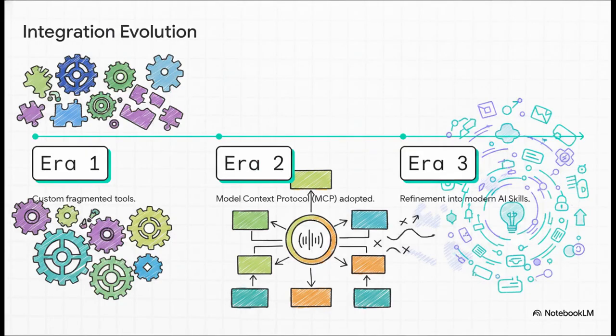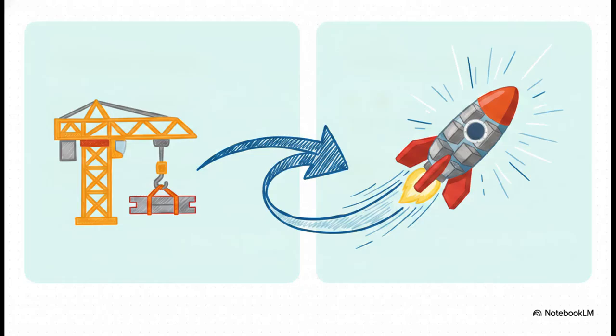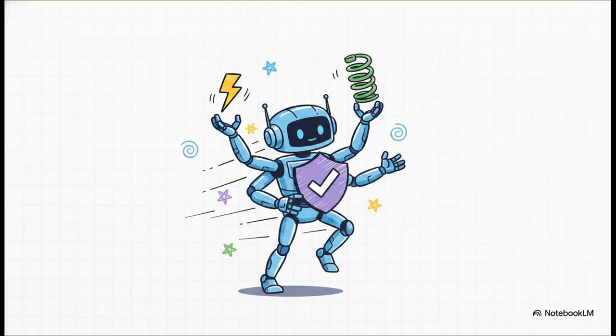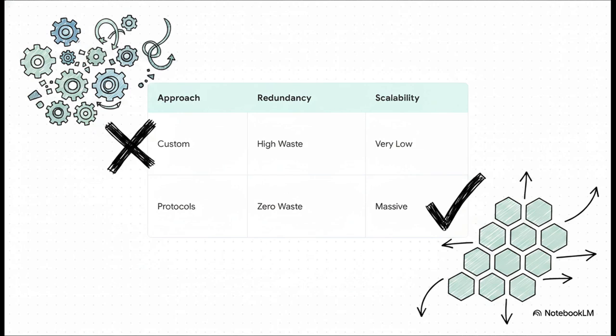Now, integration kept evolving. MCP was an amazing foundation, but honestly, it had some early drawbacks. To fix those initial hiccups, the industry naturally evolved toward using highly refined AI skills. Today, developers are using these skills to build robust, production-ready agentic workflows so much faster. Switching from custom tools to modern protocols totally kills redundancy and unlocks massive scalability.